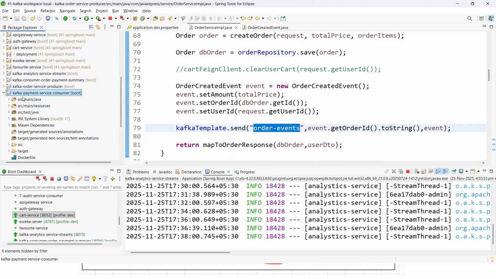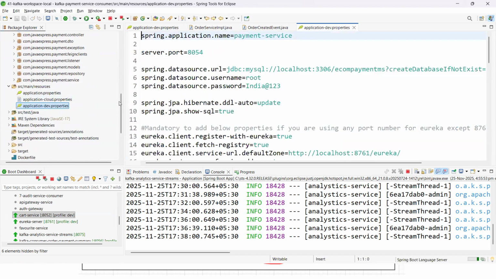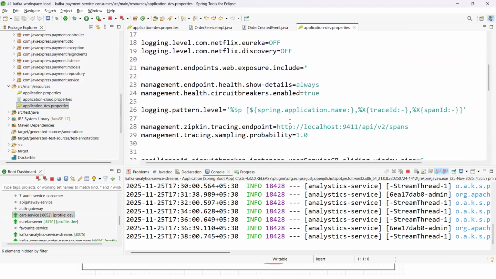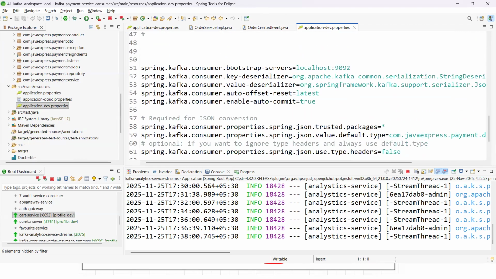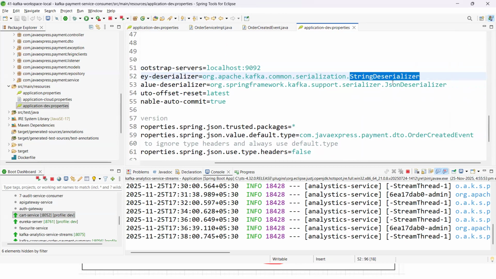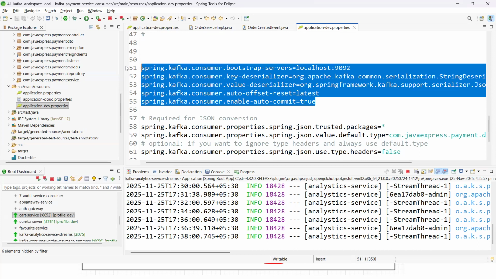Let me go to the payment microservice. Now we are a consumer. Go to the dev properties. On the consumer side, if you see, these are the consumer properties: localhost, key deserializer, value deserializer. See, string deserializer, JSON deserializer. And whenever you receive an event, auto commit equal to true, latest real-time data I want. I don't want old events, latest running events I want. For that I am using the consumer properties.